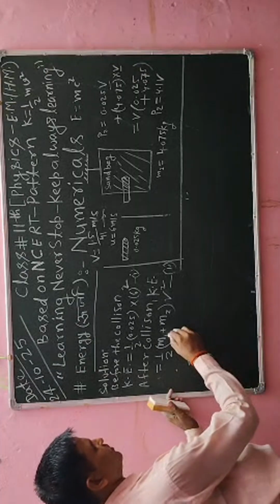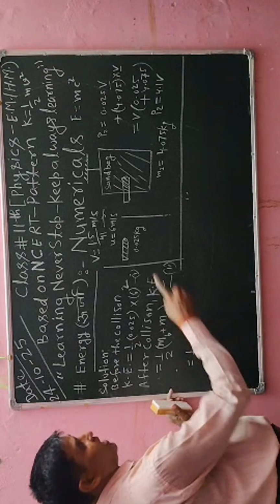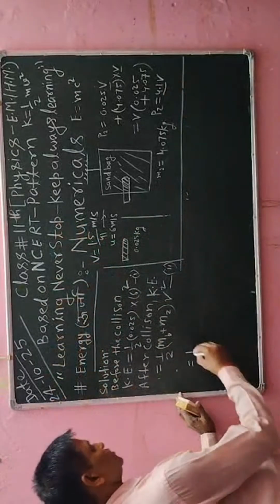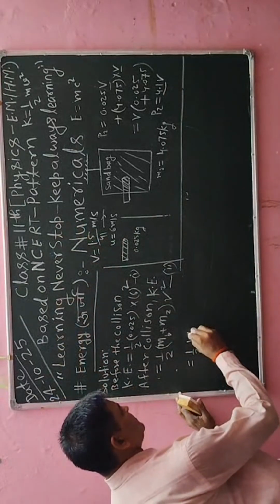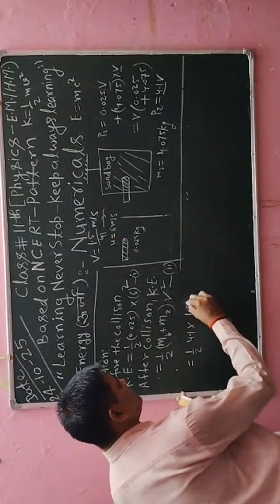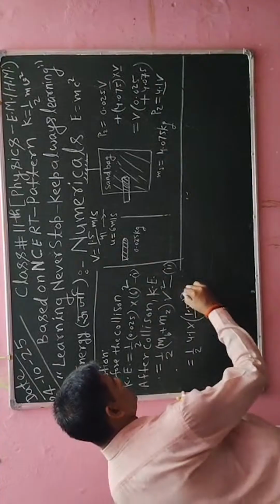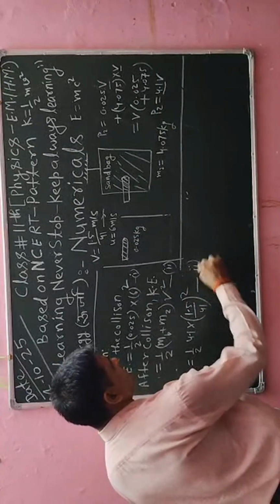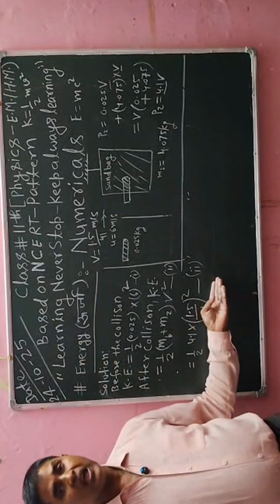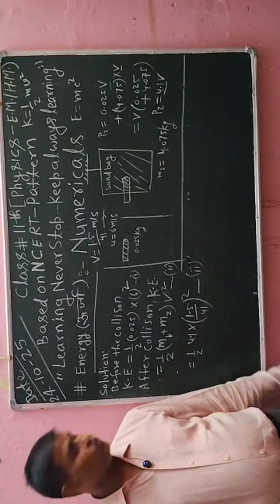So mass of the bullet and mass of the sandbag with sand I have calculated. So I have got here 4.1 kg. So I will put here 4.1 kg into the value of v, I have saved here, 1.5 divided by 41 whole square. So I will say this is the equation number 2 dash, because equation number 2 I have modified. After modifying I have written the equation number 2 as equation number 2 dash.